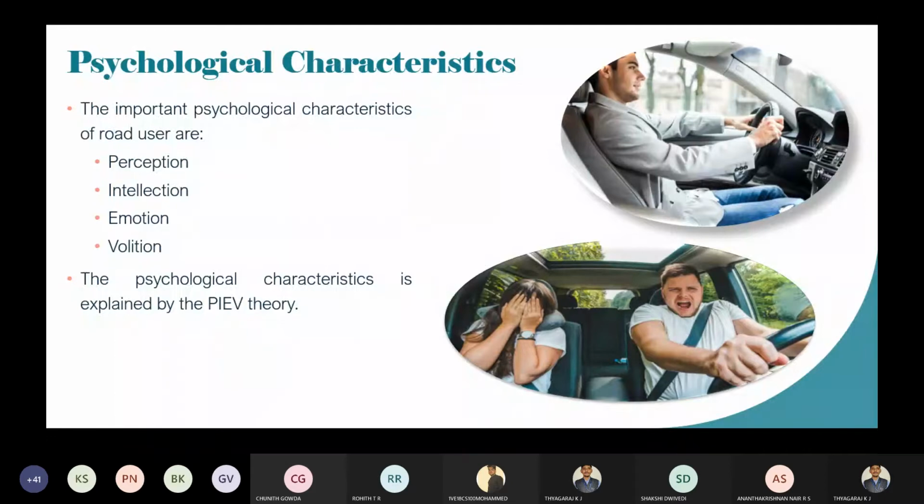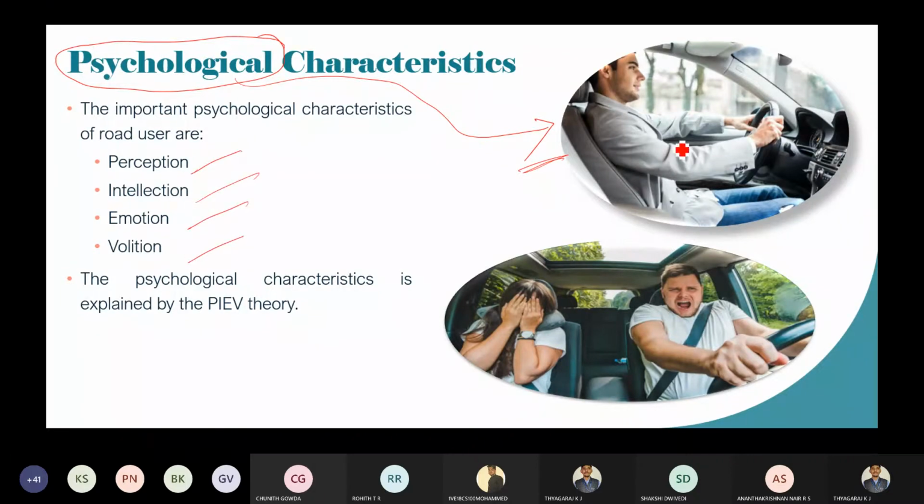Next one, which comes under the psychological characteristics. What are the psychological characteristics which belong to your psychology? Whose psychology, the driver's or the pedestrian's? Usually, these psychological characteristics we are going to discuss with respect to the driver, not the pedestrian. The pedestrian comes into the picture with the physiological characteristics, but when it comes to psychological characteristics, the driver is very responsible. The important psychological characteristics are perception, intellection, emotion and volition.